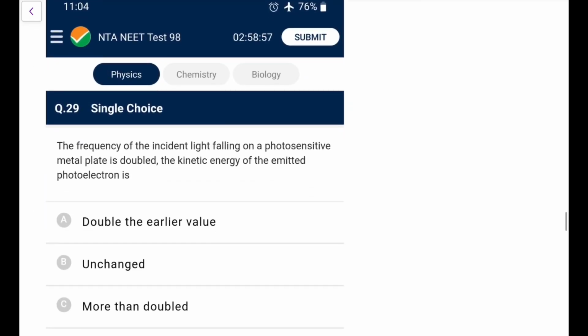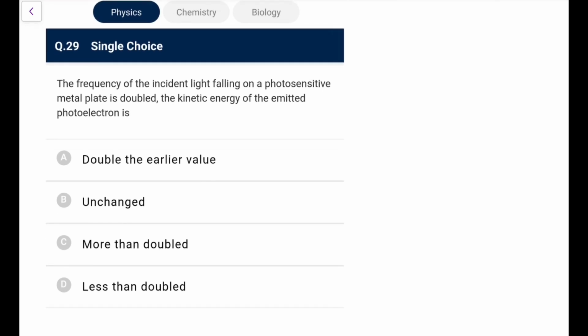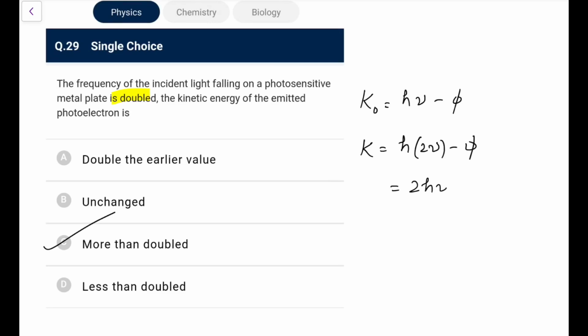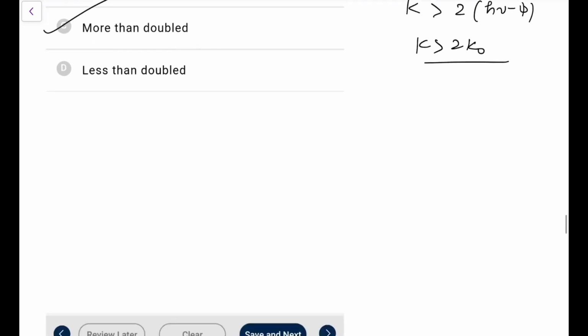Next. The frequency of the incident light falling on a photosensitive metal plate is doubled. The kinetic energy will be more than doubled. This is the question that has been asked multiple times. What is the logic here? In the first case, let it be K naught, K naught be h nu minus phi. Now let it be K. When you double it, this becomes 2 nu. So clear cut, you can say 2h nu minus phi is greater than 2h nu minus 2 phi, or you can say K is greater than 2 times h nu minus phi, that is K is greater than 2 times K naught. So go for option C.